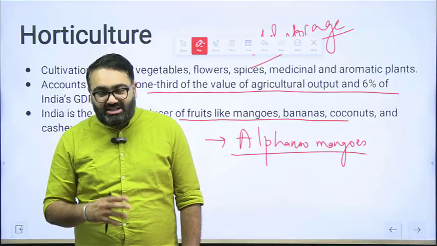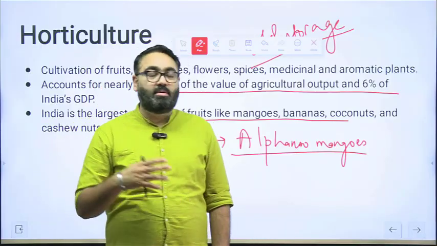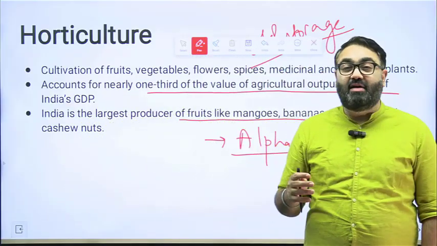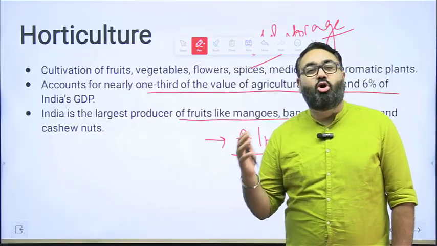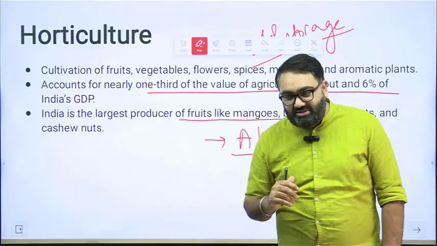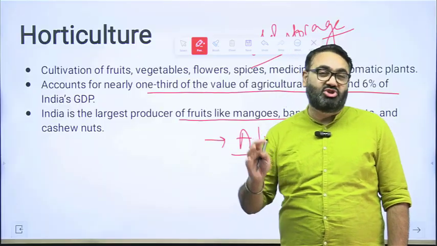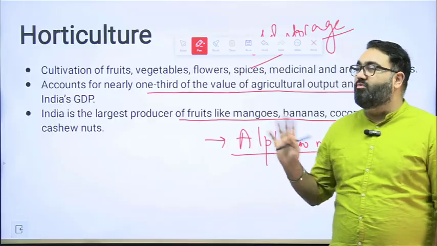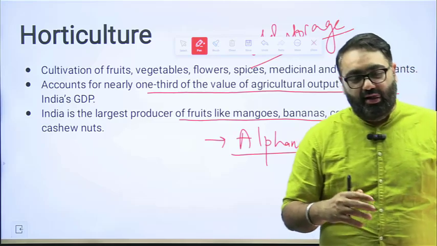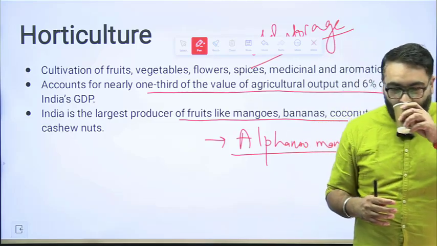So, when you are exporting these things to countries, not just Europe, West Asia also, you have to be very well aware of the standard, the quality that has to be maintained, the requirement of the quality. This is where India is slightly lagging. We still have to do a much better job. But again, it has a lot of scope, it has a lot of potential, but things have to be improved. I'll give you one more example.